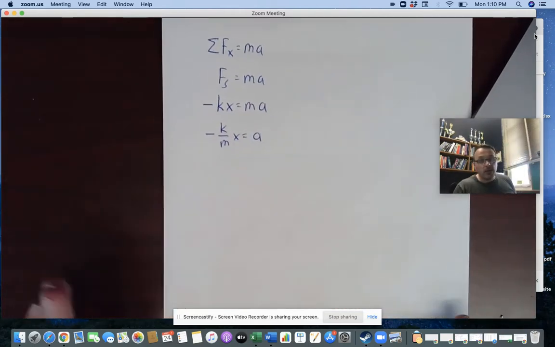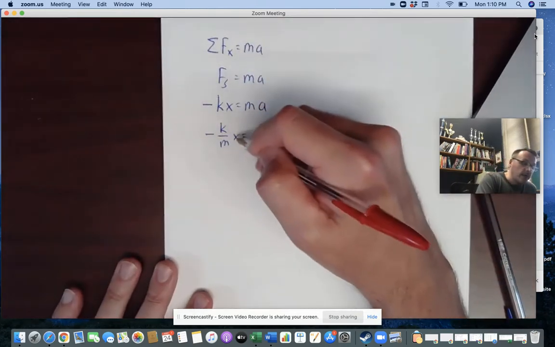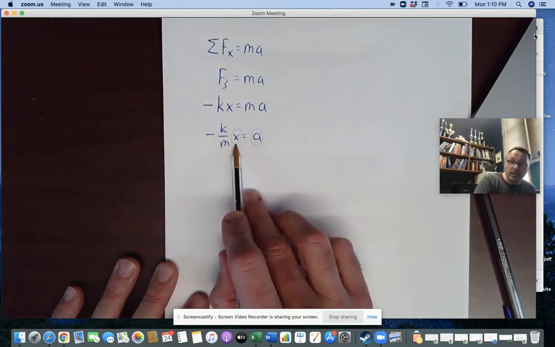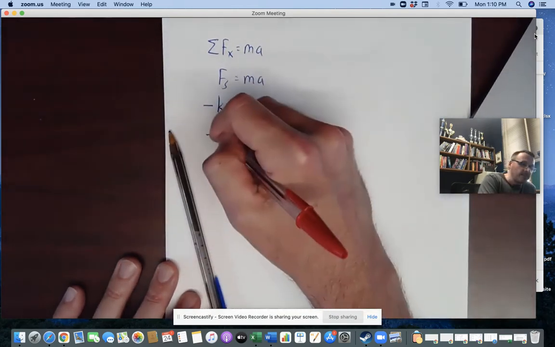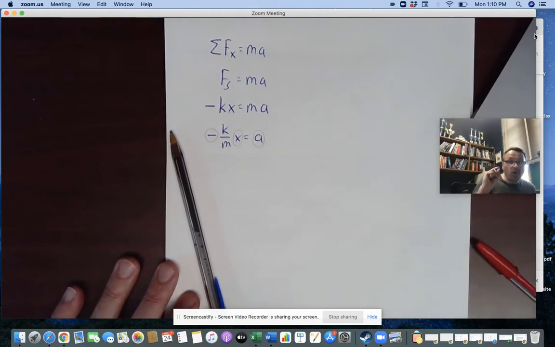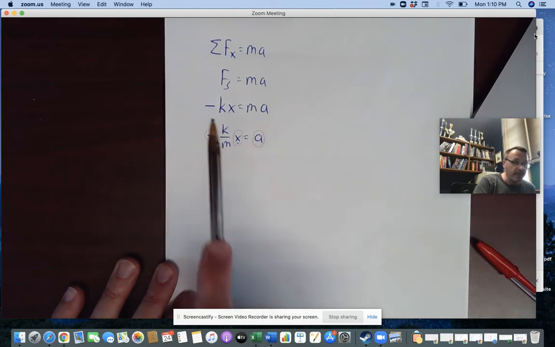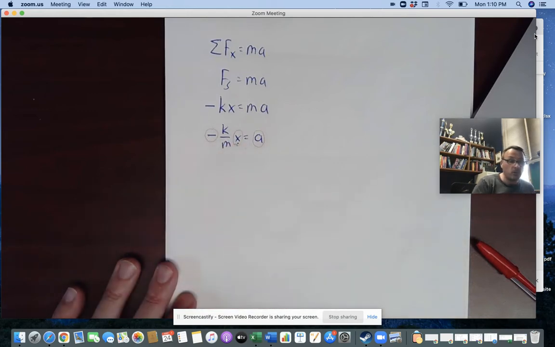So right there, we have proven that this is simple harmonic motion. Why? Because the acceleration is directly proportional to the displacement from equilibrium. And even more importantly, this negative sign means that that restoring force is always acting inwards towards that stable equilibrium, right? This object is always going to accelerate towards a stable equilibrium. When it's to the right of the stable equilibrium, that means the acceleration is pointing to the left. And when it's to the left of the equilibrium, that negative sign that we would plug in there would make this a positive, meaning it's accelerating towards the right.